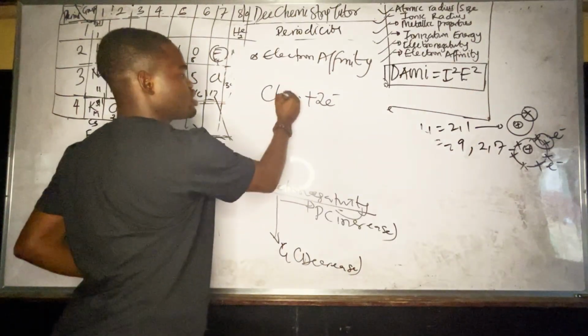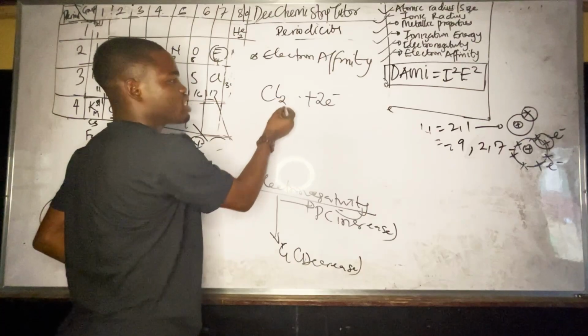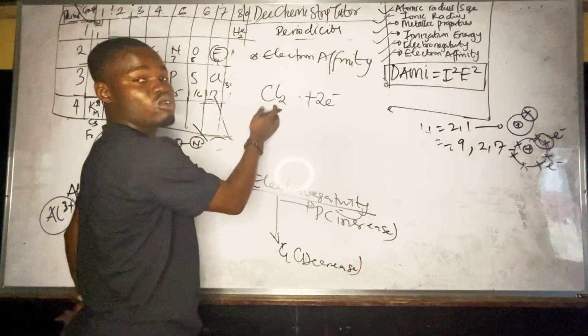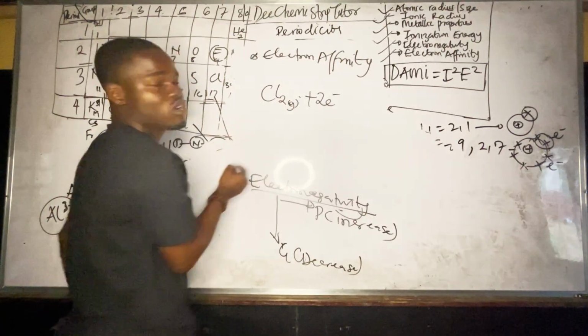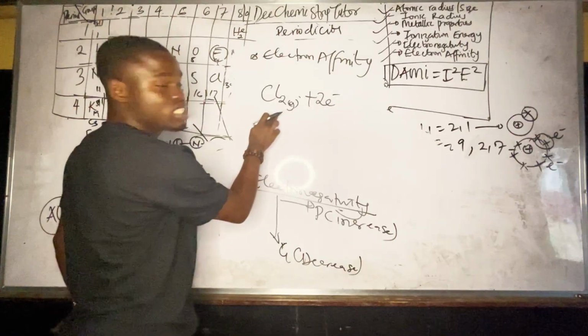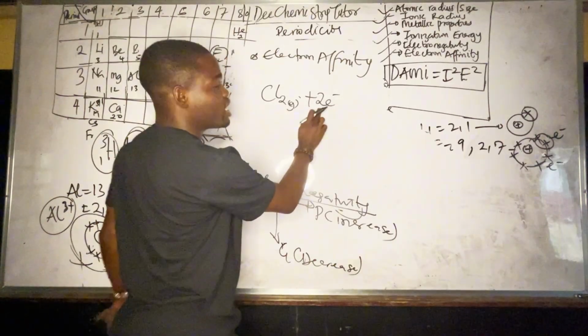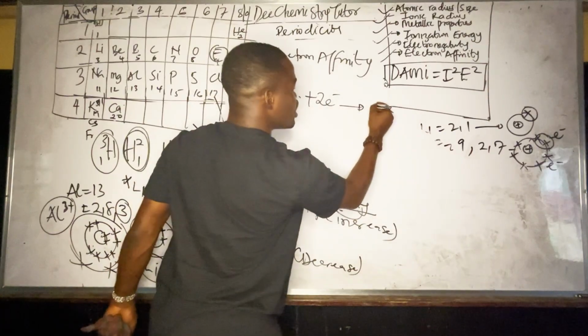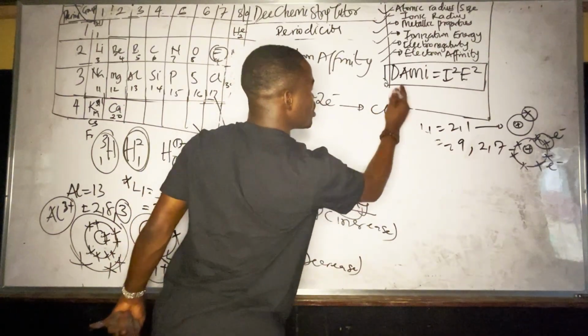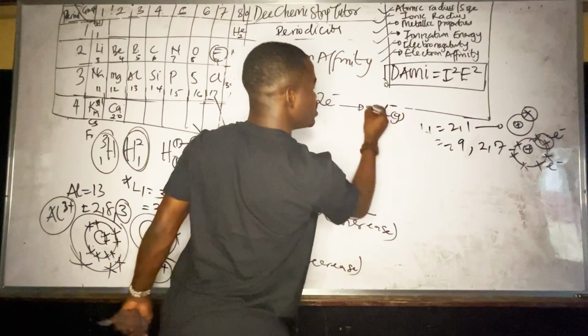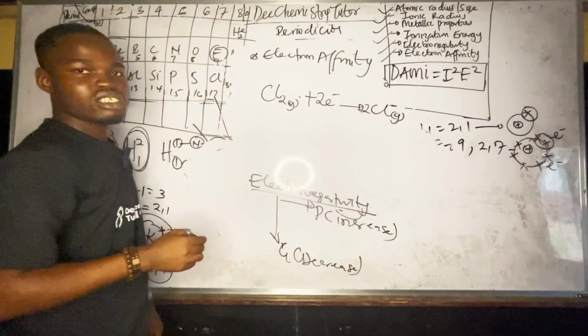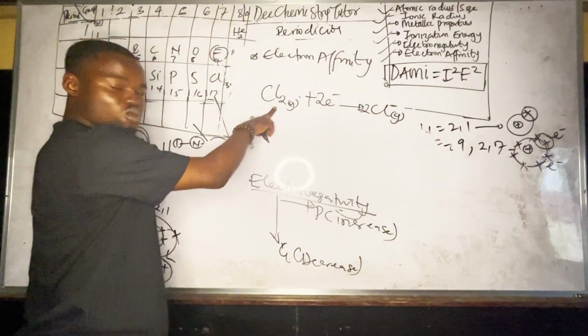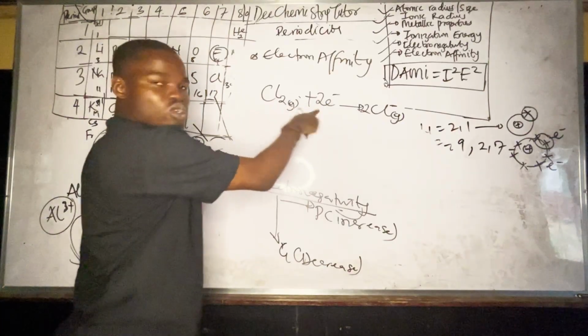Or sometimes they say a molecule, because something like chlorine gas exists as a molecule, not an atom. And you must be in gaseous state to gain an electron, to now produce a negative ion also in its gaseous state. The ability of a molecule, like in this case, to gain an electron to produce.